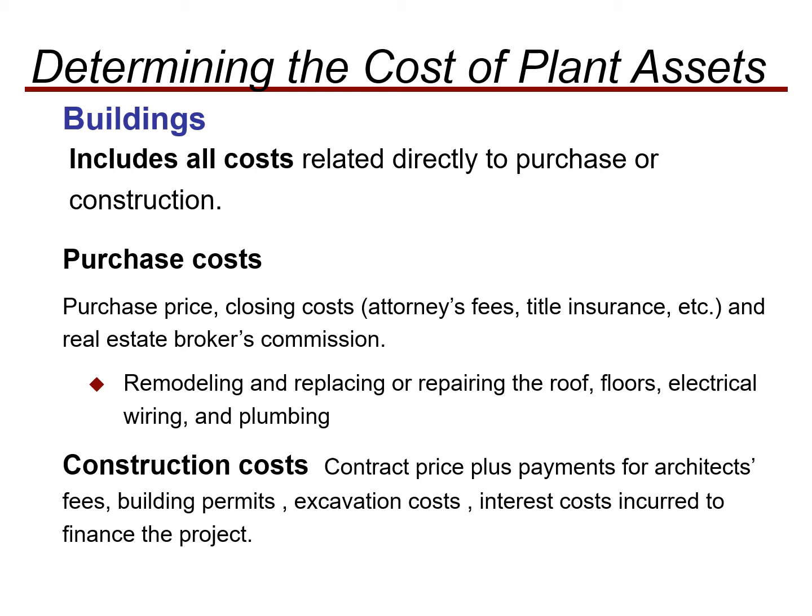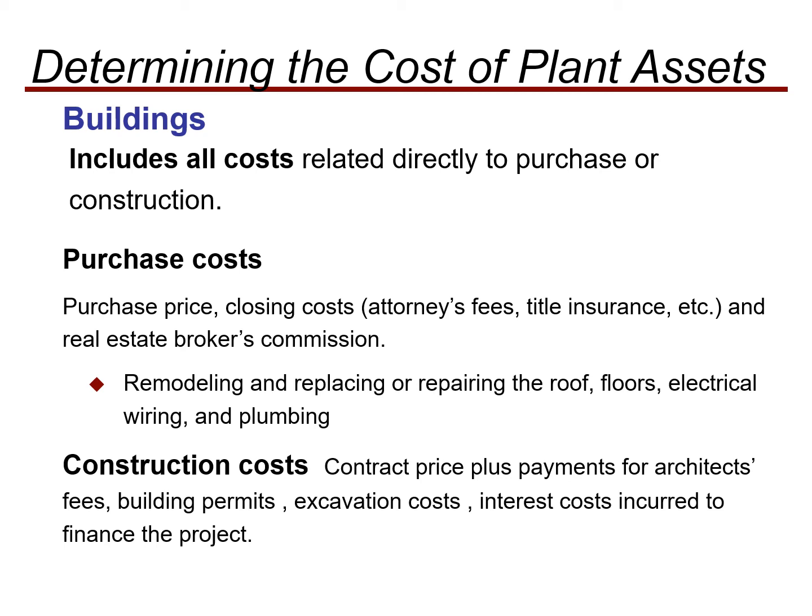But apart from that, you have to make the building ready for your intended use, because you are using this building for your specific purpose, for your business, and you have to arrange or remodel your building according to your usage.